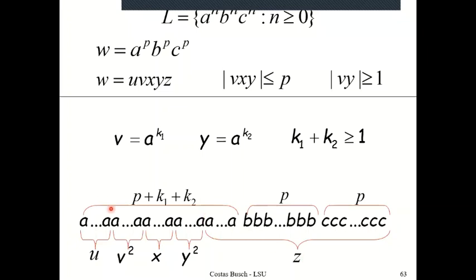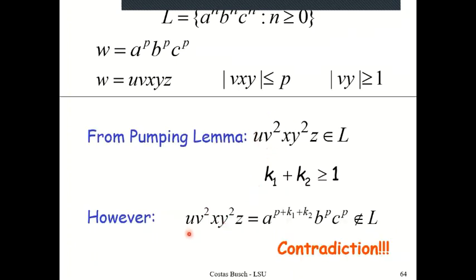And then I would have added K1 number of A's extra due to V, and K2 number of extra A's due to Y. So the newly constructed string would be this one.